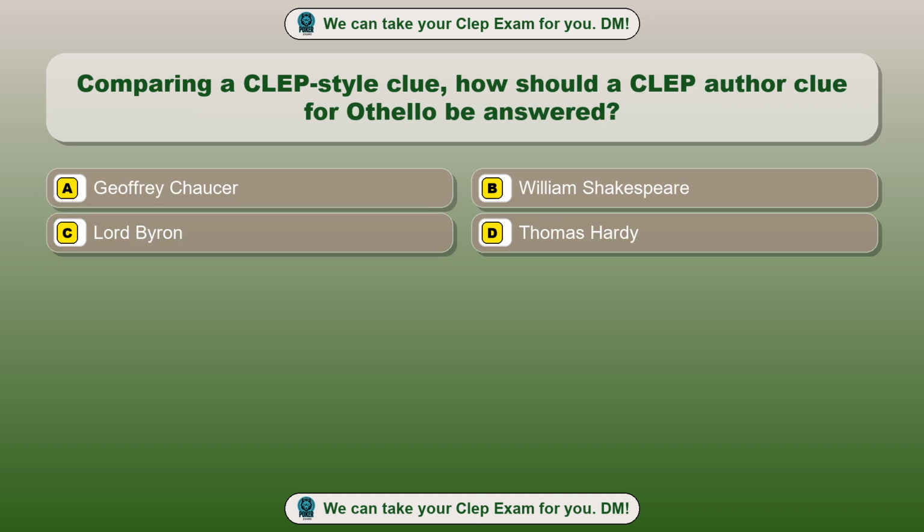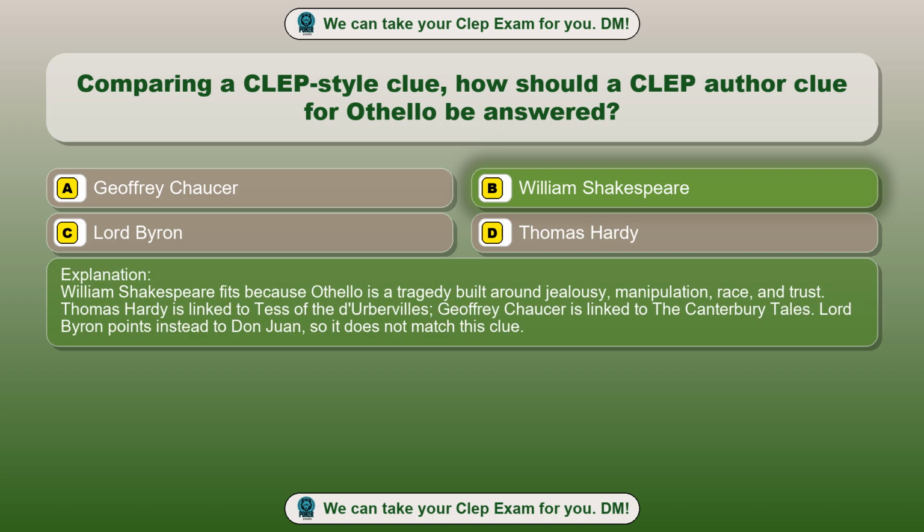Question 40. Comparing a CLEP-style clue, how should a CLEP author clue for Othello be answered? Option A, Geoffrey Chaucer. Option B, William Shakespeare. Option C, Lord Byron. Option D, Thomas Hardy. The correct answer is option B, William Shakespeare. William Shakespeare fits because Othello is a tragedy built around jealousy, manipulation, race, and trust. Thomas Hardy is linked to Tess of the D'Urbervilles. Geoffrey Chaucer is linked to the Canterbury Tales. Lord Byron points instead to Don Juan, so it does not match this clue.